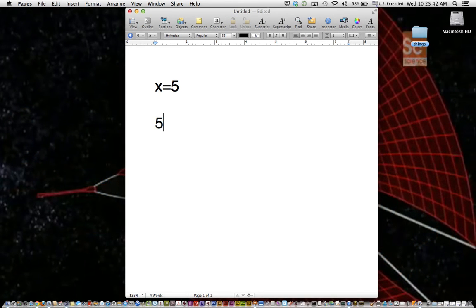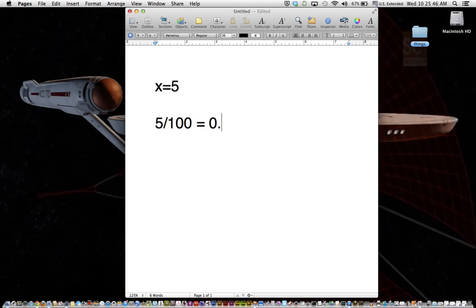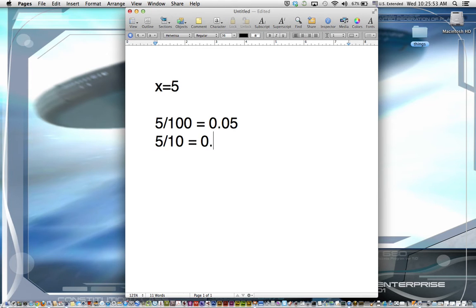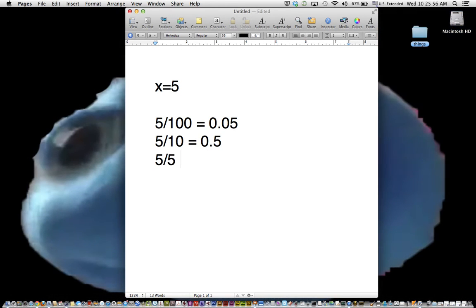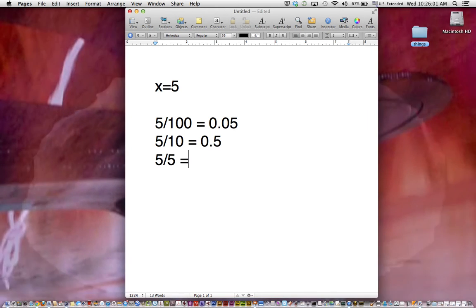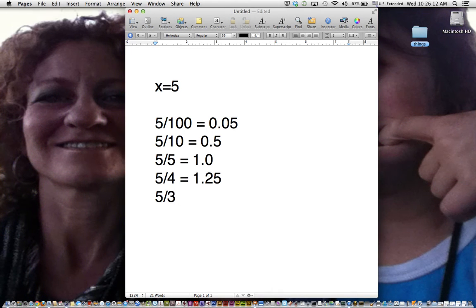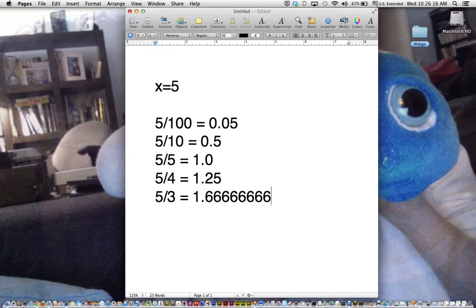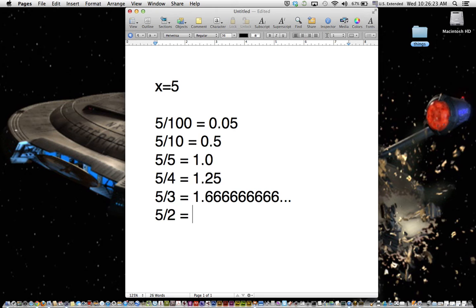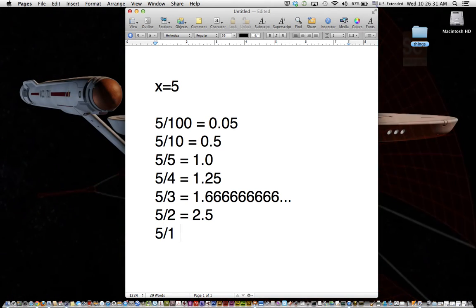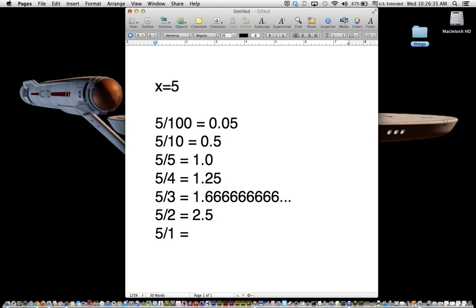So, 5 divided by 100 is 0.05. 5 divided by 10 is 0.5. 5 divided by 5 is 1.0. 5 divided by 4 is 1.25. 5 divided by 3 is 1.66666666, and so on. 5 divided by 2 is 2.5, and 5 divided by 1 is 5.